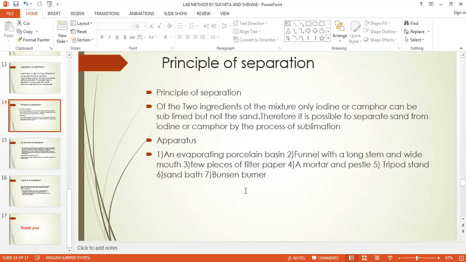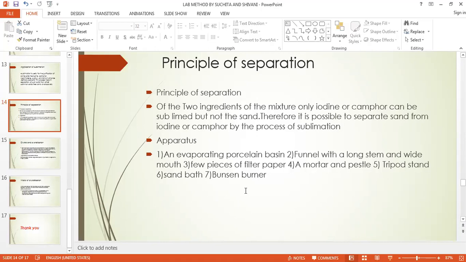और वो फनेल को ऊपर जो आउटलेट है फनेल का, it has to be closed with the help of the cotton. Then the given mixture of the sand or iodine or camphor आपको पेट्री डिश में जो आपने रखा है, then heat it for some time. After some time the vapors will get collected at the walls of that inverted funnel.